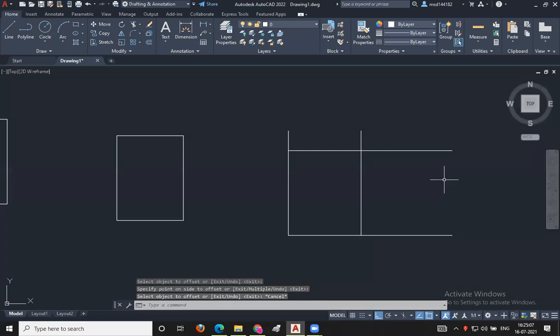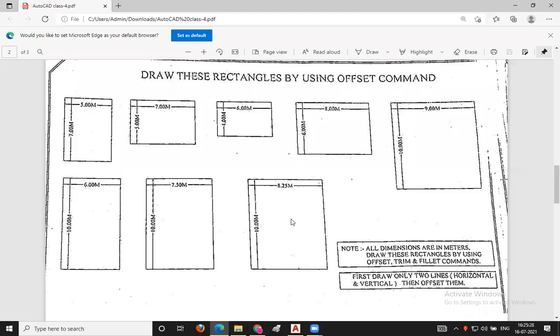TR, enter, for trimming the extra lines. TR, double enter. Select the line with the mouse by clicking the left button, and delete the extra, opposite line. Like this, we have successfully completed this rectangle also.